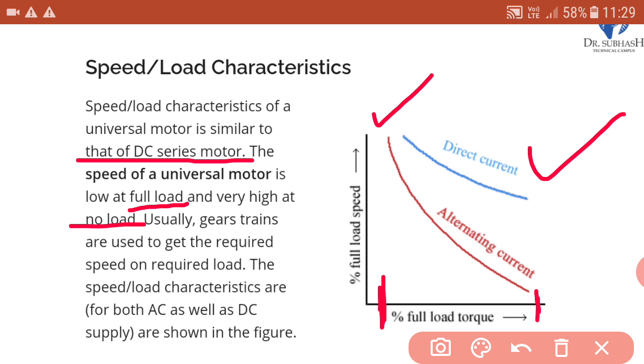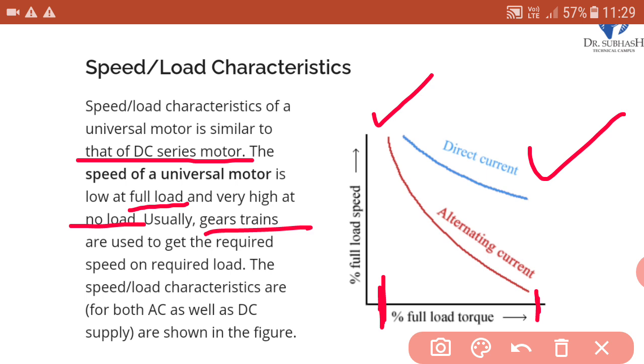So this is the characteristic of this motor. Usually gear trains are used to get the required speed at the required load, to control the speed.